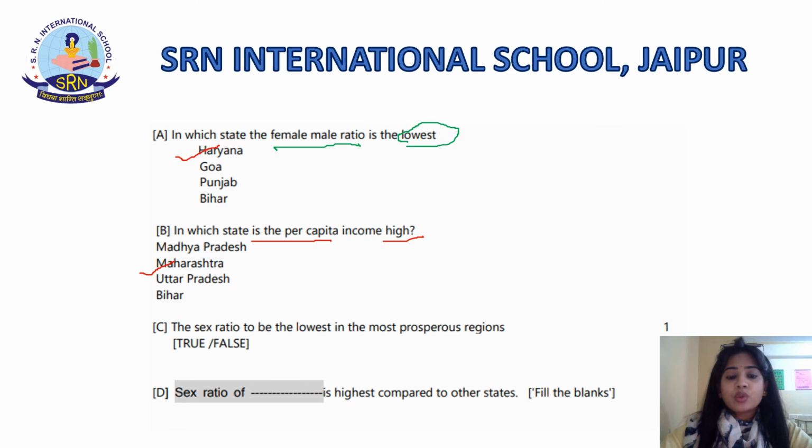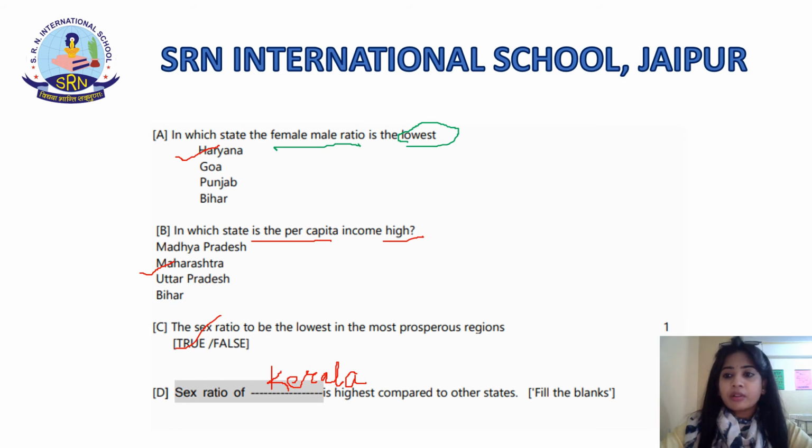Now, the sex ratio is lowest in the most prosperous regions, we have just read it, so the answer is true. Now, sex ratio of dash is highest compared to the other states. The correct answer is Kerala. Kerala is the state which has the highest sex ratio as compared to the other states. Am I clear? Now this unseen passage was divided into 4 questions and each question carried 1 mark. So in all, if you answered all of them right, you will get 4 marks.